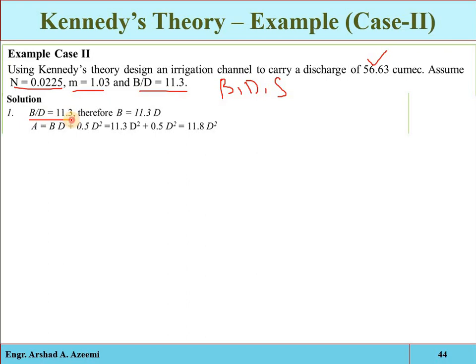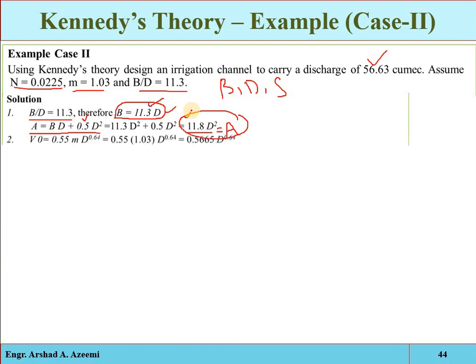B/D ratio is 11.3, so we get B is equal to 11.3D. Meaning we get B in terms of D. Also we know that A is a function of width and depth. Just put 11.3D in place of B, so we will get 11.3D square. Again, we get area in terms of depth. Clear? We have two equations and three unknowns. This cannot be solved. See the critical velocity, again that comes out in terms of D.